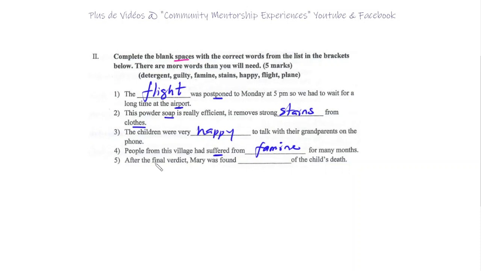Okay. And finally, after the final verdict, Mary was found guilty of the child's death. So, verdict, found, you think of course, guilty. Yes, Mary was found guilty. Okay? And that's it for the second part. Let's move on.